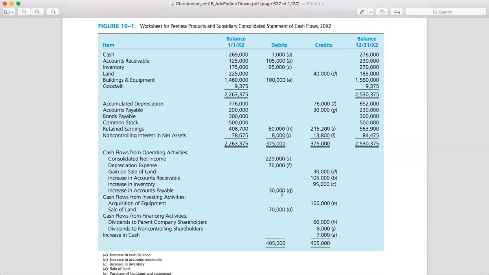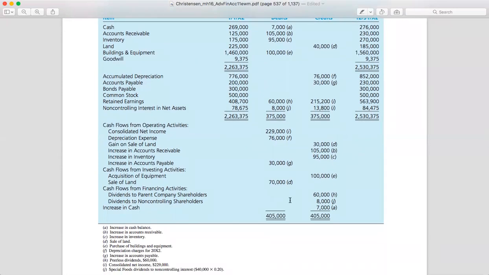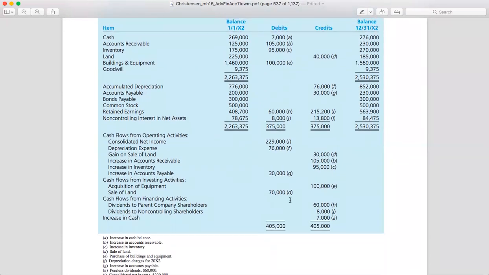30,000 rupiah for the land. Okay, so this is actually the sale of the land. The amount is related to this: look here, the 70 is from 40 times 30. So the gain on sale of land is actually 30,000. When the sale of land is around 70,000, the gain is actually 30,000.